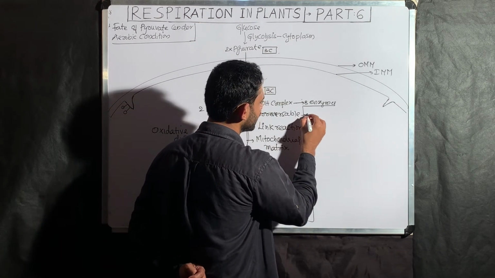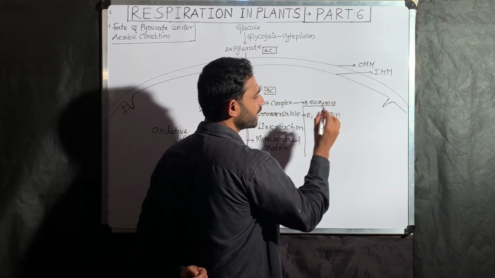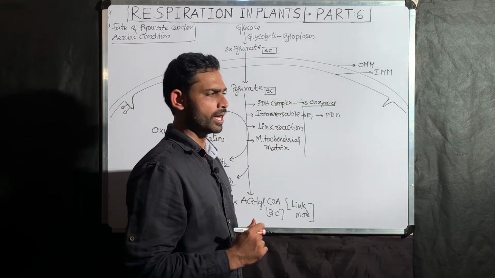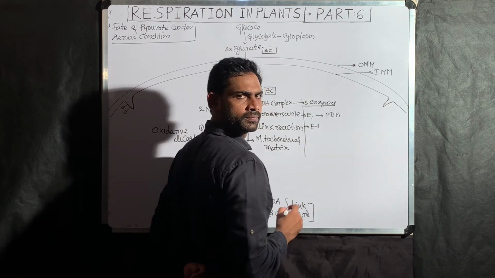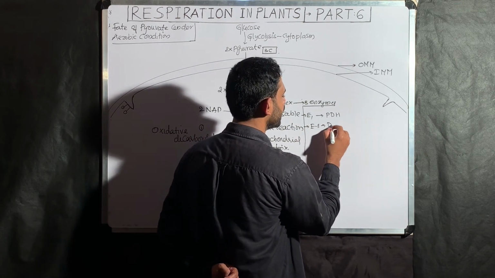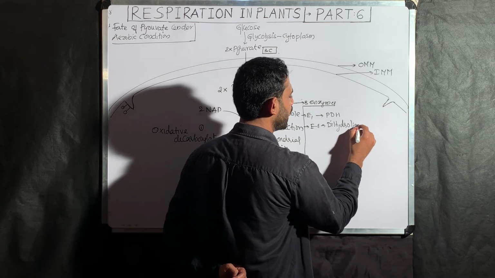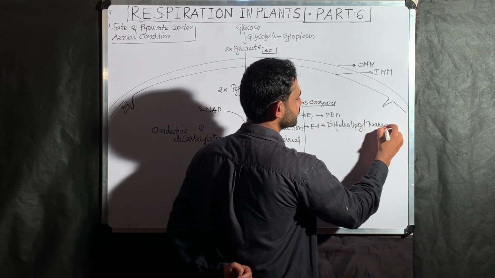Designating them as E1, E1 is called PDH. Pyruvate dehydrogenase is E1, enzyme 1. Enzyme 2 is dihydrolipoyl transacetylase.